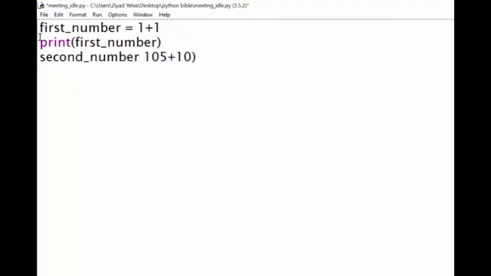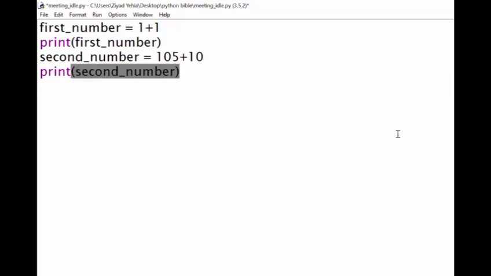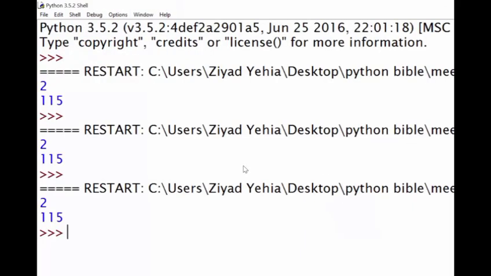So what we do, we get rid of our print function and type second number equals 105 plus 10, making sure to get rid of that trailing bracket there. So Python is going to evaluate the expression on the right-hand side and get the result of 115. The value of 115 will be stored in the box called second number. And now when we use the print function, but put second number inside it, Python is going to see what's inside second number, it's going to see the number 115, and print that out to the screen.